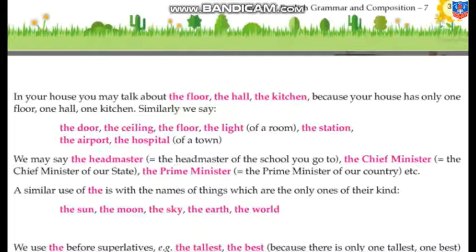We may say the headmaster of the school you go to, the chief minister, that is the chief minister of our state, the prime minister, that means the prime minister of our country. A similar use of the is with the names of things which are the only ones of their kind, that means names of the things in the universe: the sun, the moon, the sky, the earth, the world. We always use the with these names.